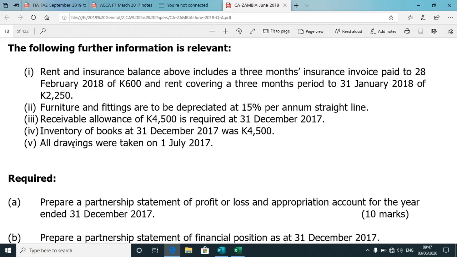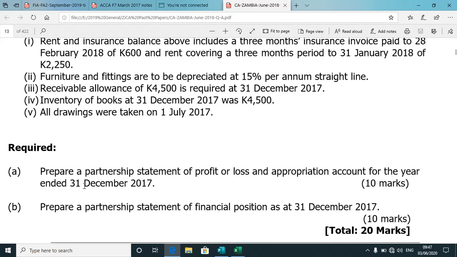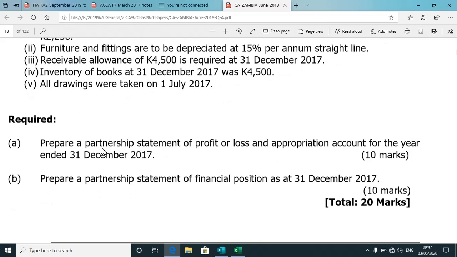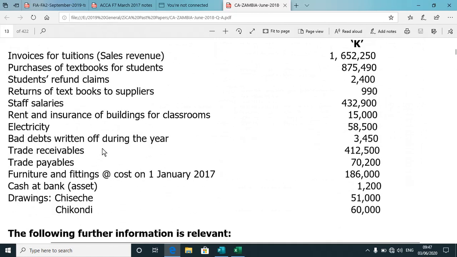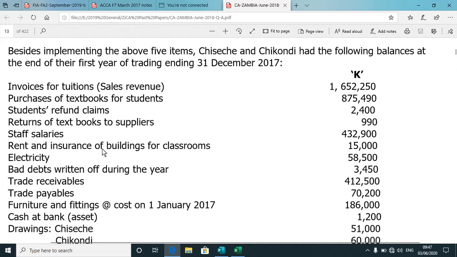All drawings were taken on 1st July 2017, meaning that we're supposed to prorate. Remember that we are reporting to the year ended 31st December, so we are dealing with 6 months drawings. All right, so that's what we have there, and so we need to start already populating our statements.